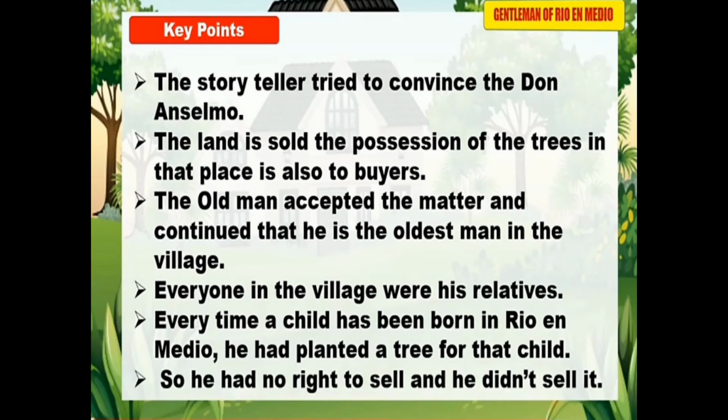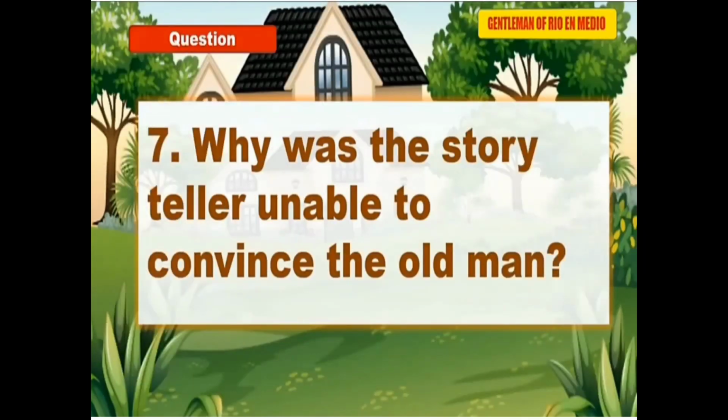He tried to understand what the storyteller was telling, and he told them that he was the oldest man in the village and everyone in that village was his relative. Every time a child was born in Rio and Medio, he used to plant trees for that child, so he had no right to sell them. Children, here comes your question. Why was the storyteller unable to convince the old man?